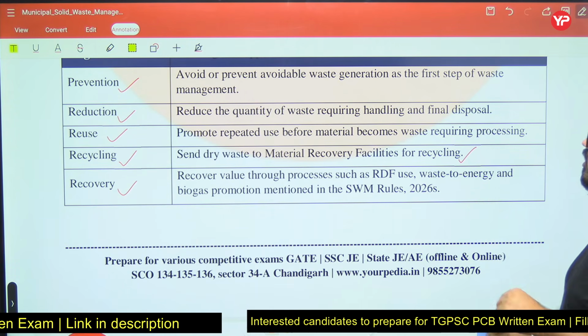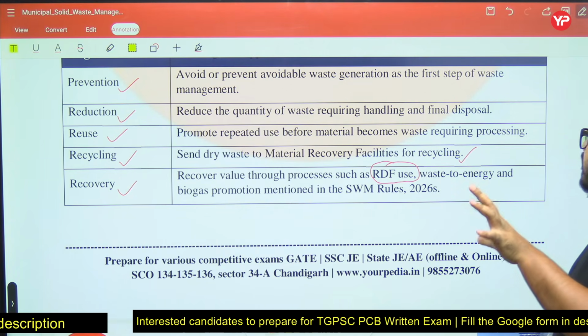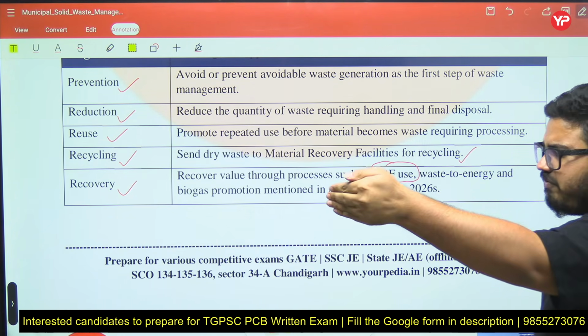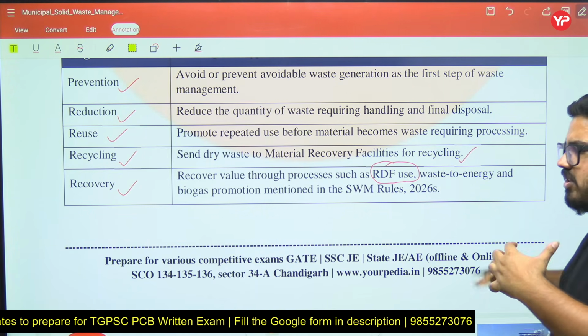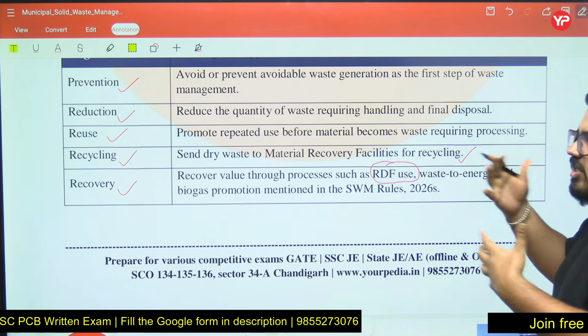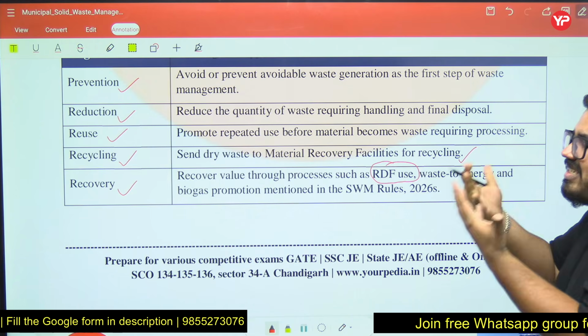Recover value through processes such as RDF use. RDF is basically refuse derived fuel. Waste to energy means we will convert this waste to energy. The waste which has a high calorific value can be converted to energy. And biogas promotion means from some waste we can also produce biogas. Biomethanation, we can say methane will be there. Methane has a high calorific value. We can use that as energy.